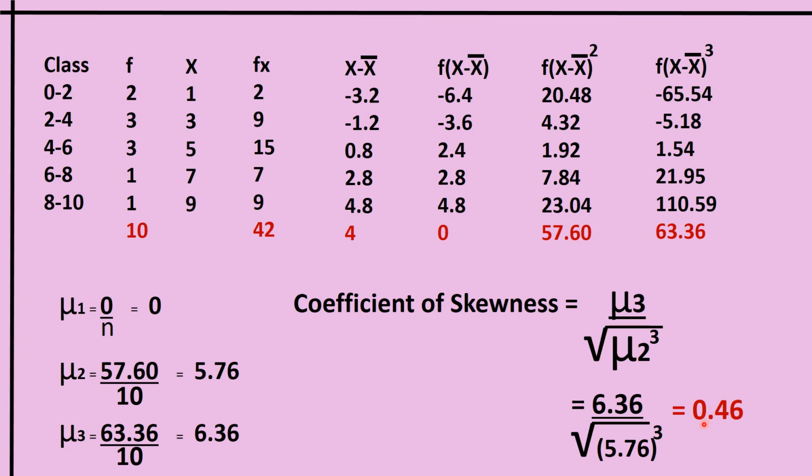So it is not in negative or minus sign. It is positive. Hence we can assume that the distribution is positively skewed. Here the distribution is positively skewed as the coefficient of skewness is 0.46. This is how the calculation is done when the coefficient of skewness is found based on moments.